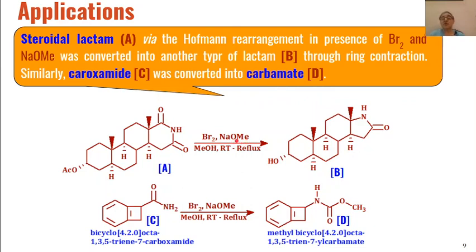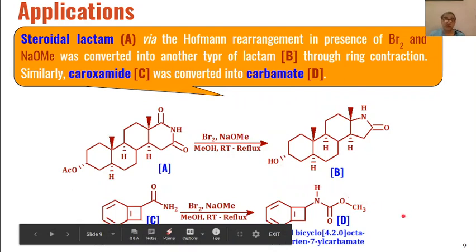So this is a stronger base than sodium or potassium hydroxide, and again in the first step an N-bromo amide will be formed, and then that N-bromo amide will undergo rearrangement to give us isocyanates, and those isocyanates will undergo cyclization to give us these types of 5-membered lactam derivatives. And here the hydrolysis of this acetoxy group will also take place to give us alcohols.